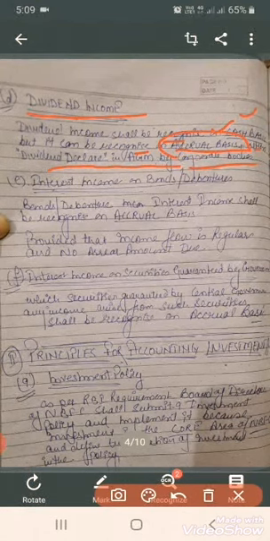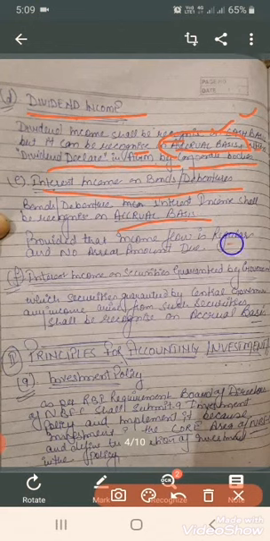Fifth point is interest income from bonds and debentures. If NBFC receives any interest income from debentures or bonds, it can be recognized on accrual basis if the companies are paying their debenture interest or bond interest on a regular basis and there is no arrear amount due from those corporate bodies. In such a case it can be recognized on accrual basis.